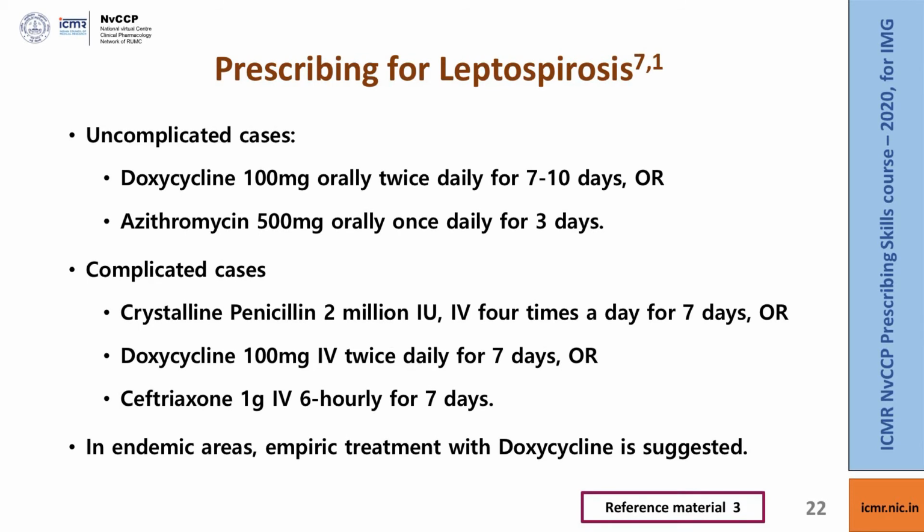People at risk include people who are working in the paddy fields, sewers, those who are exposed to flood water, and those who are involved in recreational water sports. If it is uncomplicated, the patients could be managed with outpatient therapy with the medicines listed here. However, if it is complicated, leptospirosis tends to involve liver and kidneys and result in complications called Weil's syndrome, and these patients need admission and parenteral therapy as per the drugs listed here. In endemic areas, empiric therapy with doxycycline is suggested.